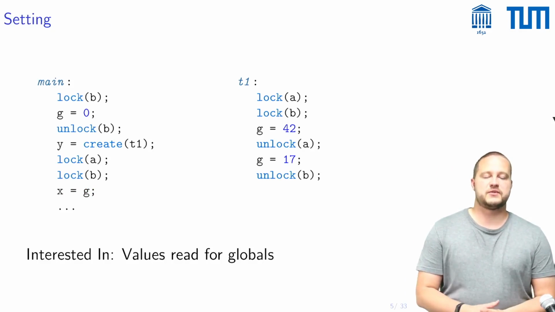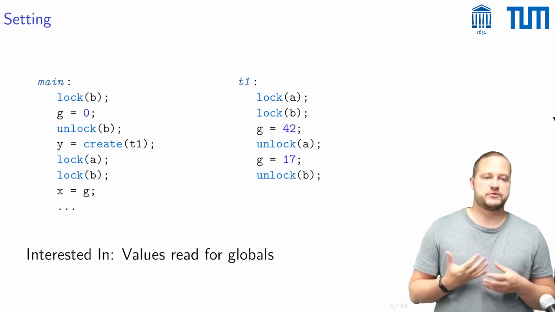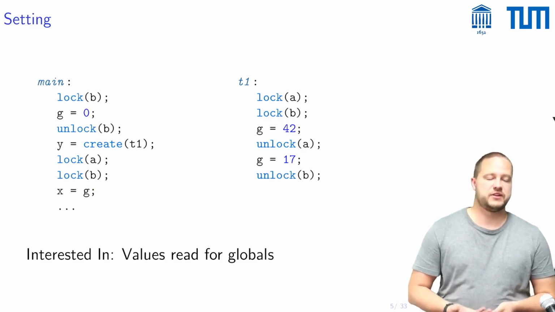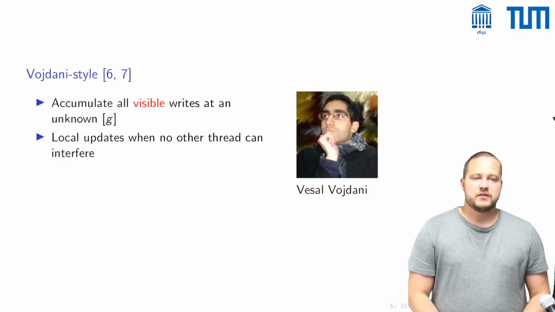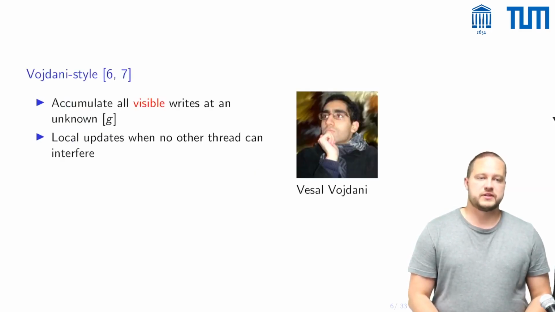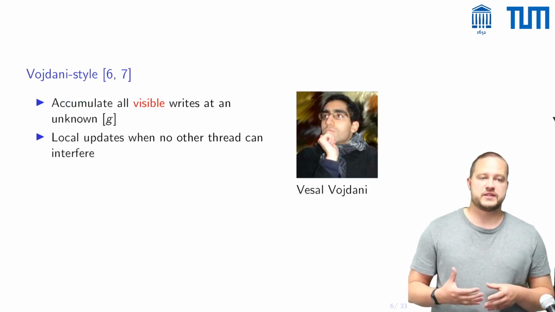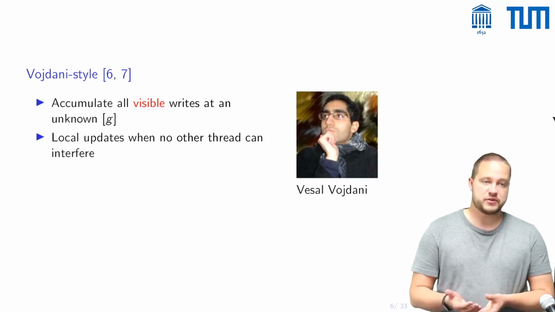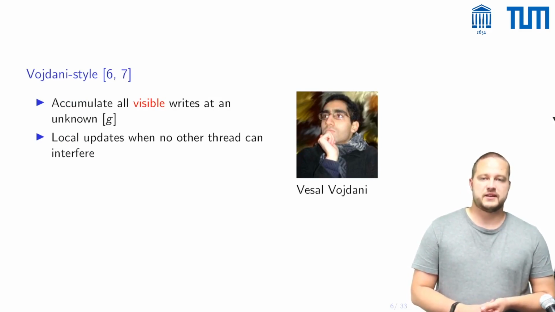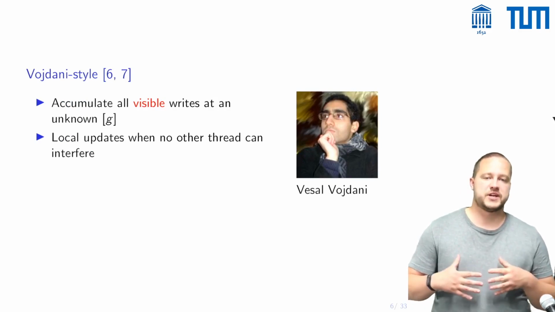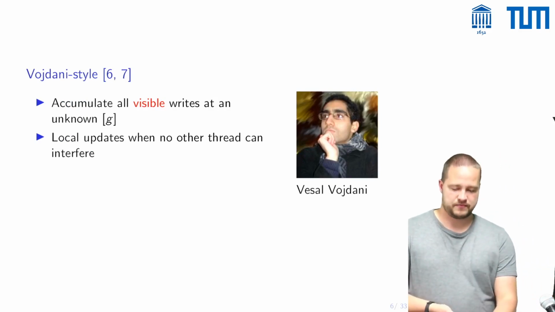As we said, we have multi-threaded programs, and what we're interested in for now is the values that one reads for globals. We will contrast two different approaches to this that one finds in literature. The first one being the so-called Vojdani-style approach. The idea there is that one accumulates all writes that are visible to other threads at an unknown G for a global G, and one does local updates where no other thread can interfere.